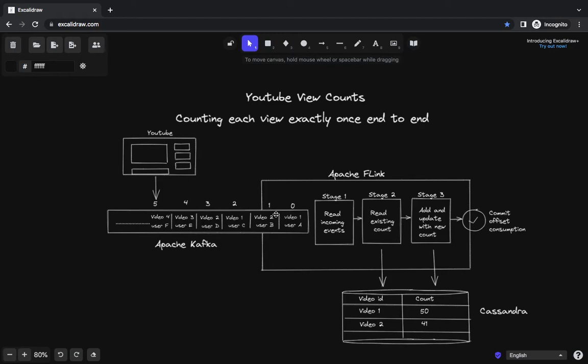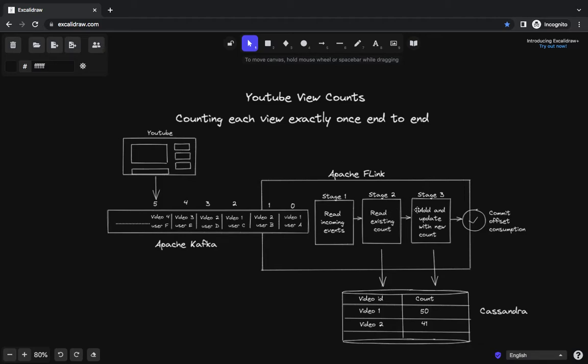Now, we built a Spark streaming solution that is consuming messages from the message broker. This Spark streaming solution or Apache Flink has three stages defined in it. At the very first stage, it takes a few events in a given timestamp. Let's say it reads the first two videos. Then for both of these videos, it fetches the existing count from a database. Now it has the existing count from the database. It has the count available from the events.